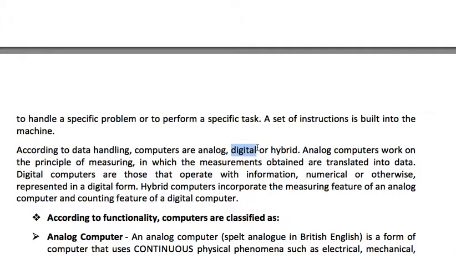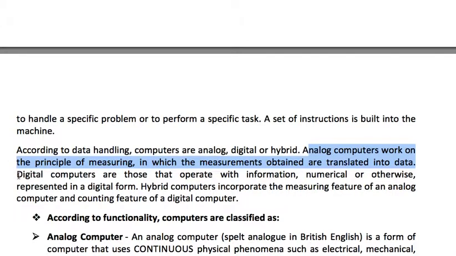Analog computers work on the principle of measuring, in which measurements obtained are translated into data.